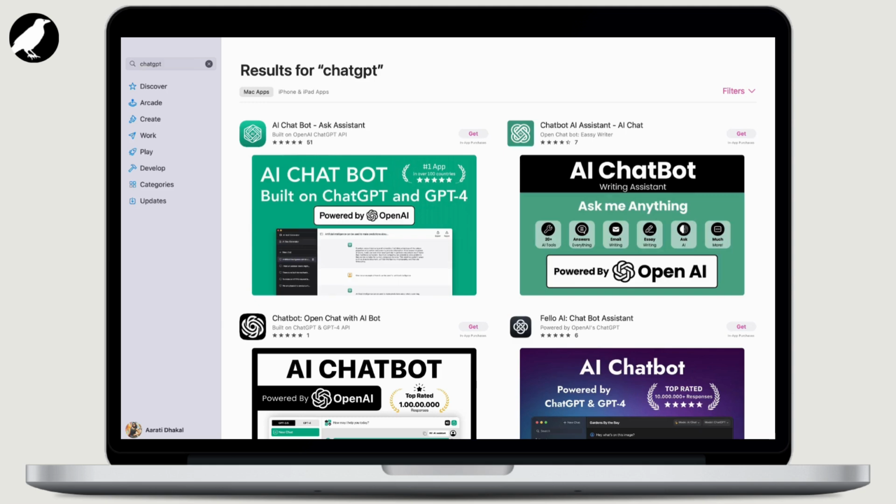Now, the third one is ChatGPT. ChatGPT's purpose is to assist with a wide range of queries, provide information, engage in conversation on various topics, and help users with tasks or questions they might have. Whether it's explaining concepts, offering advice, or just having a friendly chat, ChatGPT helps based on the information it has been trained on, up until January 2022.